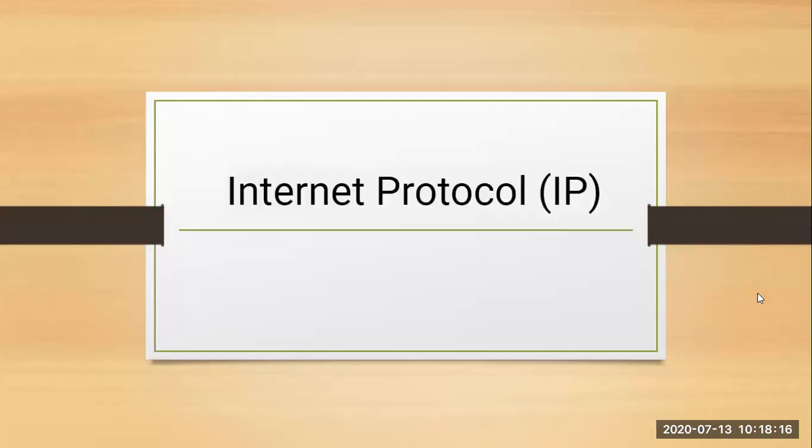Next, we are moving to the topic of Internet Protocol. As we know, a protocol is nothing but a set of agreed rules. Internet Protocol is used for routing and addressing the packets of data so that they can travel across the network and arrive at the correct destination. Whenever you are sending a packet, you have to make sure that you assign IP information to each packet. IP information is just like an address.